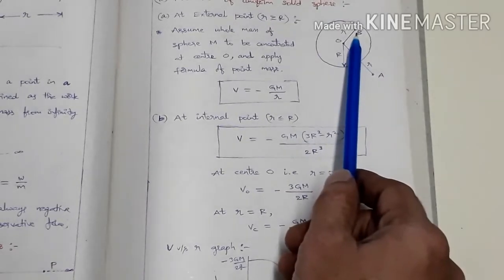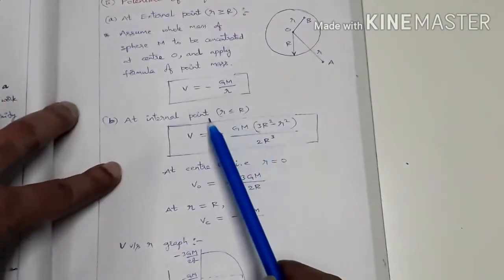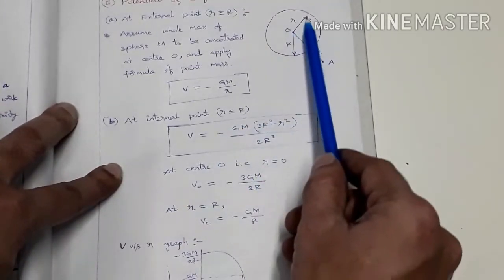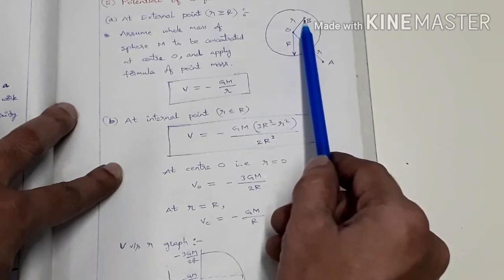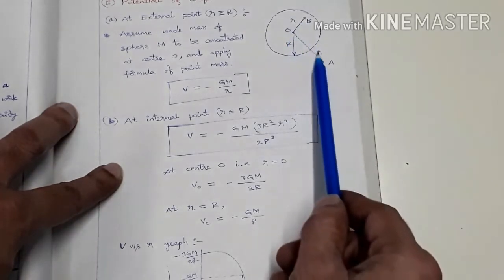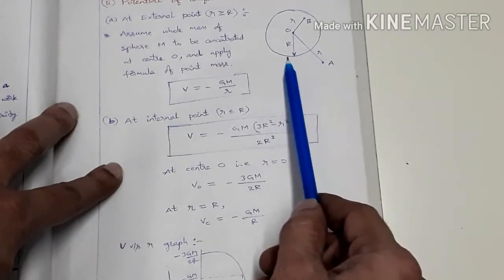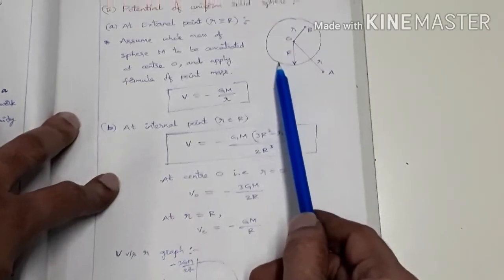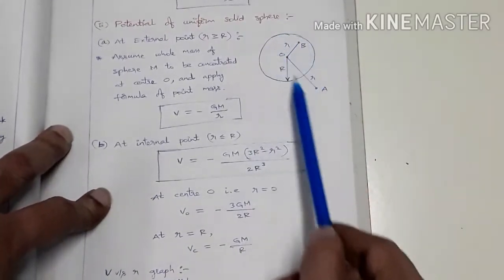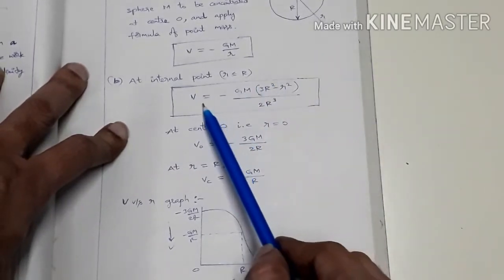Next, let us choose an inside point. At an internal point B, always keep in mind that small r is variable. If you take a point inside the sphere, it will be less than capital R. If you take a point outside the sphere, small r is greater than capital R. On the surface, small r is equal to capital R. So small r is a variable distance, while capital R is the fixed distance, which is the radius of the original sphere.